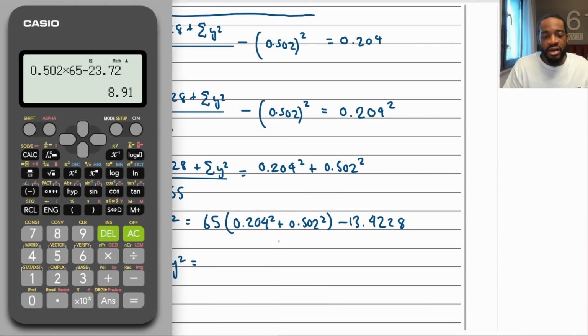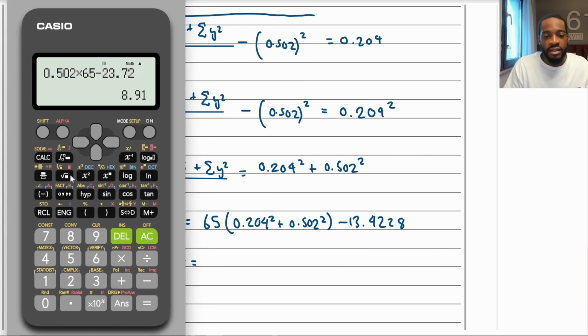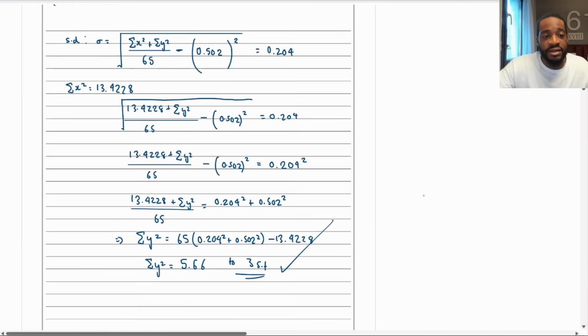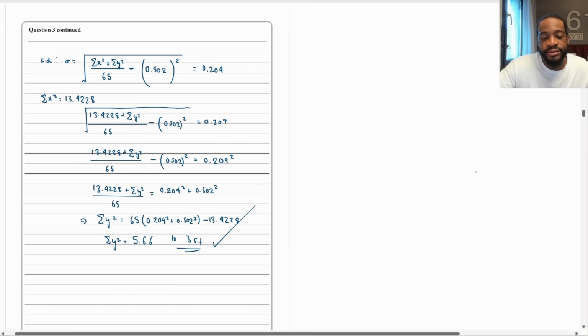So putting that into the calculator, what does that give me? 65, 0.204 squared plus 0.502 all squared, close bracket, minus 13.4228. Let me just double check I'm putting that in correctly. Looks all good to me. So therefore, I get to three significant figures, 5.66, to 3 SF. And that's it. This is the question finished.